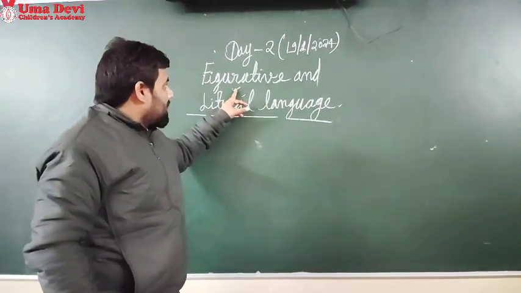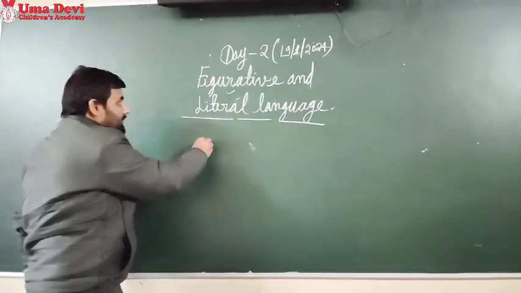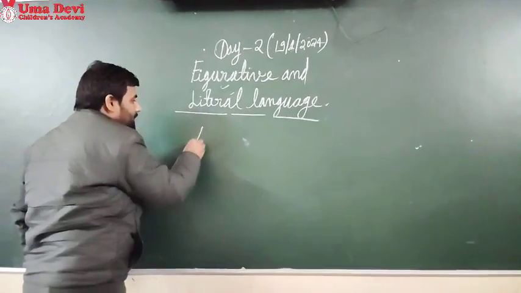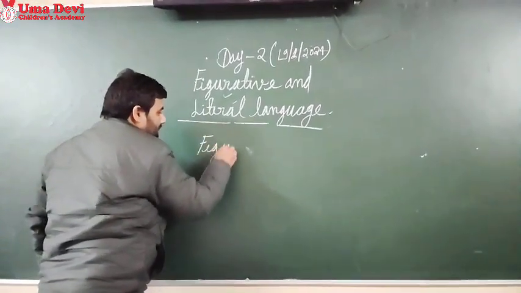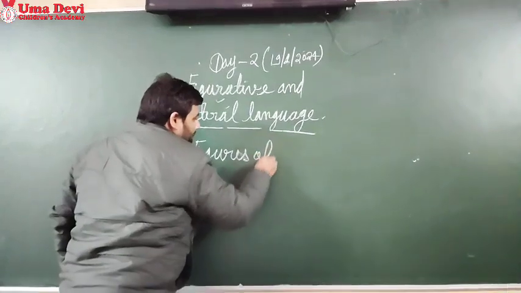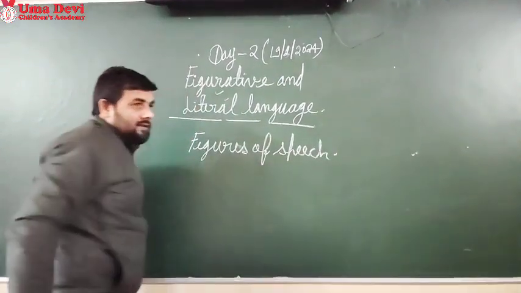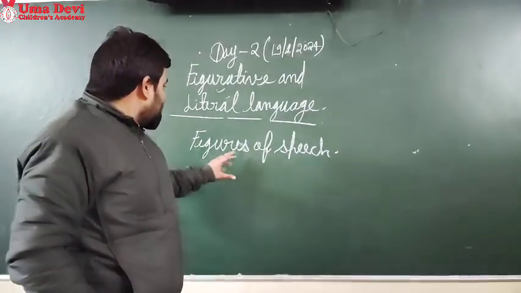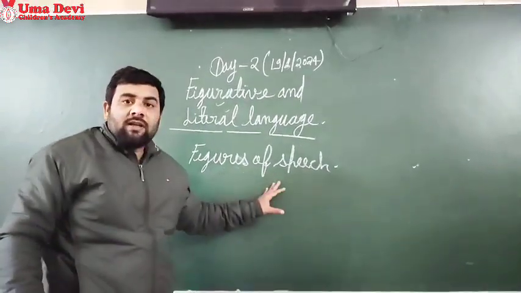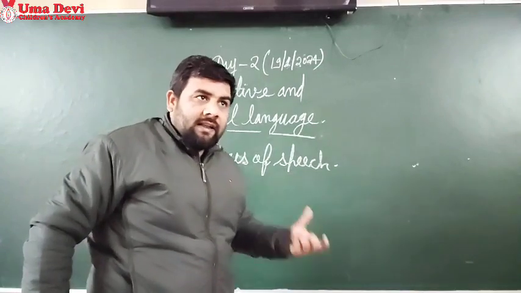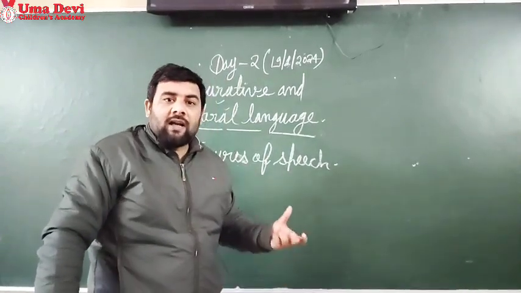So figurative language means figures of speech. As it was discussed in your class, figures of speech are used in poetry. In Hindi, figures of speech is called alankar.